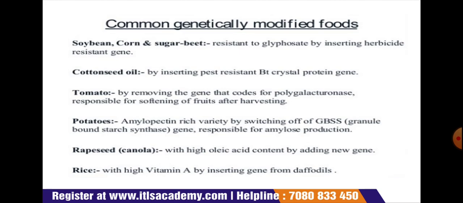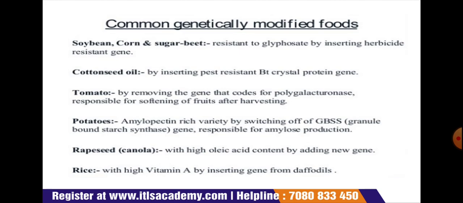Third one is the tomato. It is made by removing the genes that code for the polygalacturonase responsible for softening of fruit after harvesting. Next is the potatoes. In this, the amylopectin-rich variety is made by switching off the GBSS, the granule bound starch synthase gene, responsible for amylose production.